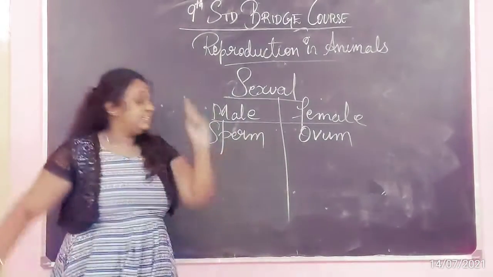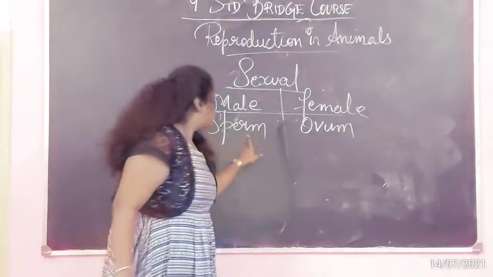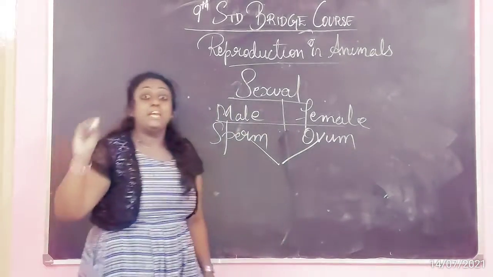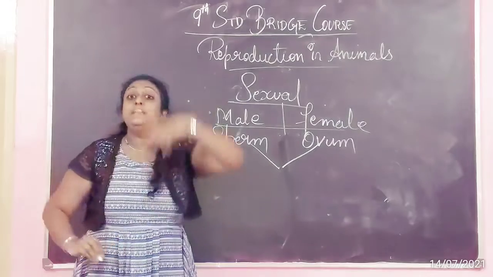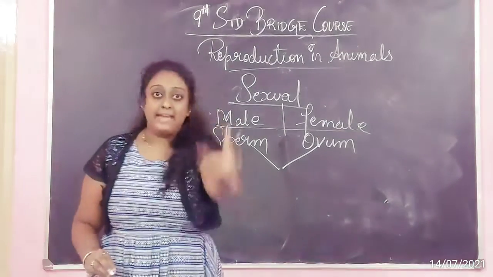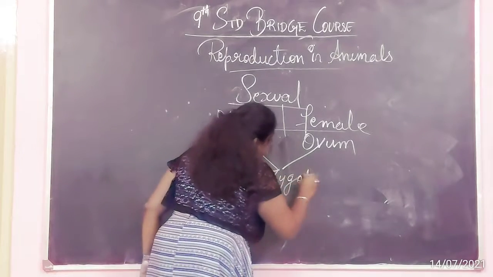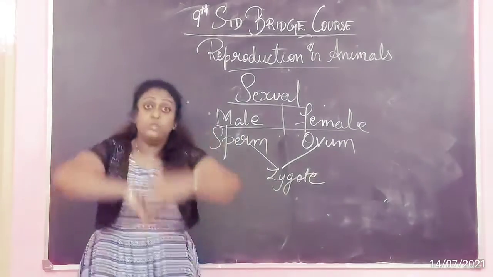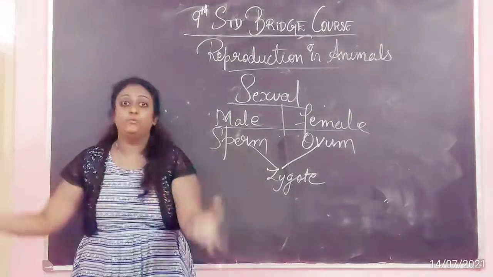When sperm and ovum fuse, what will happen? A zygote is formed. Zygote means the small egg of your next individual. Now this zygote will grow up and form an individual.